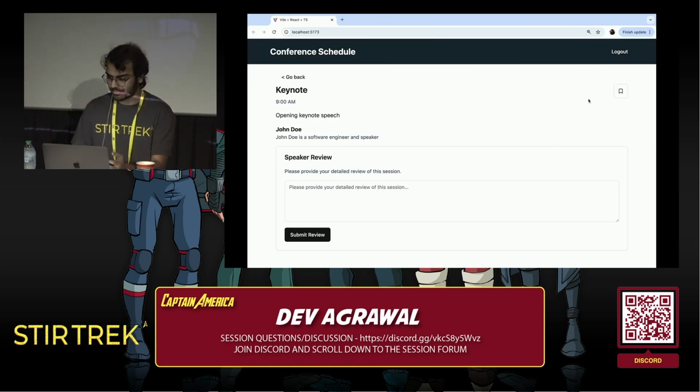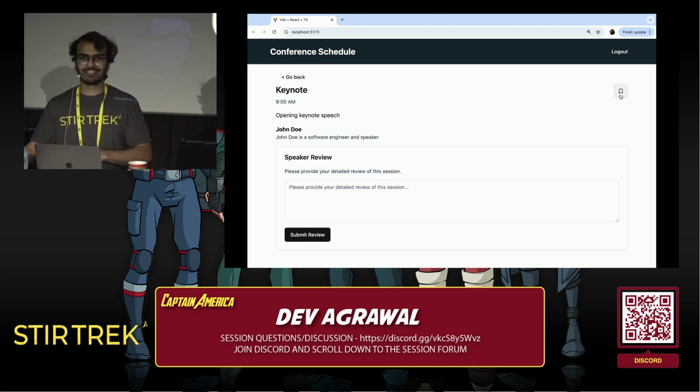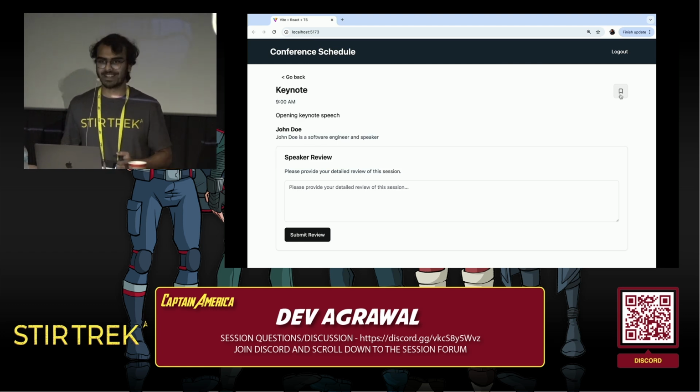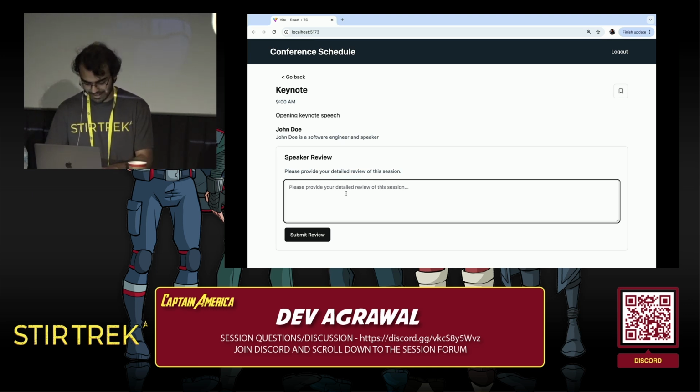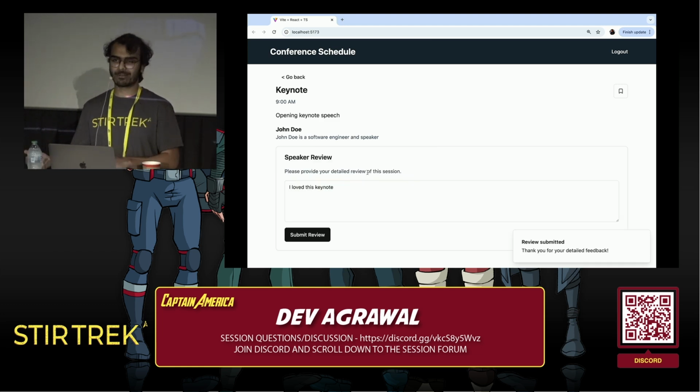Let's see what else we can do here. What if I click on this button? I'm going to click on this, but then everything goes to fallback again, because after we are done toggling the bookmark, we refetch the bookmark. So the suspense gets notified that, hey, we are trying to refetch something. This UI isn't ready. Go to fallback. Same thing here. If I say, I loved this keynote, submit.